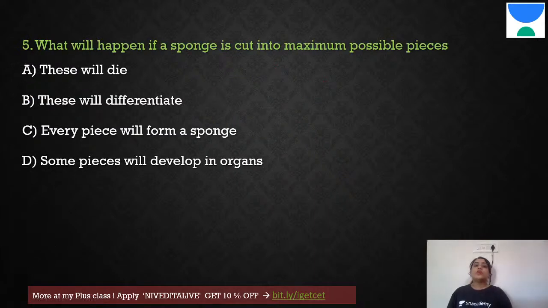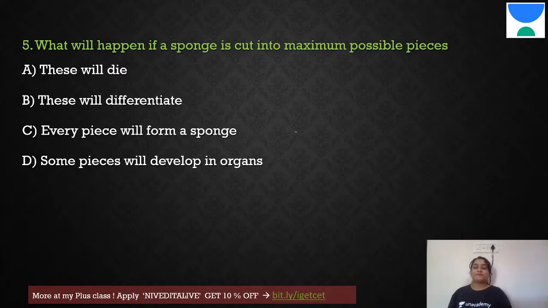Fifth one. What will happen if a sponge is cut into maximum pieces? A, these will die. B, they will differentiate. C, every piece will form a sponge. D, every piece will develop into organs. Okay, now here what would be the answer? Let me see if there are any answers. Okay, right.